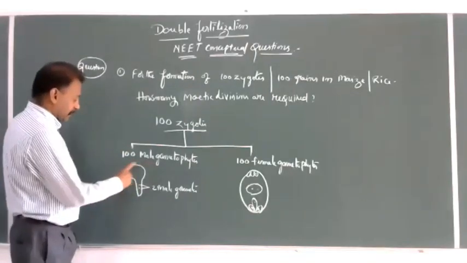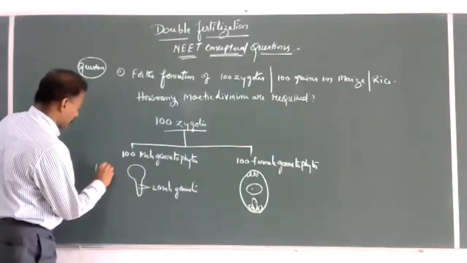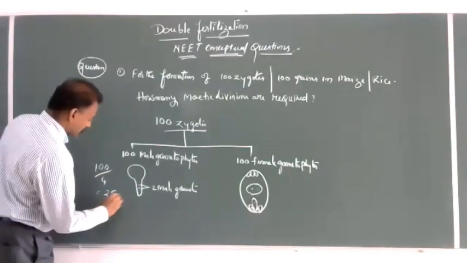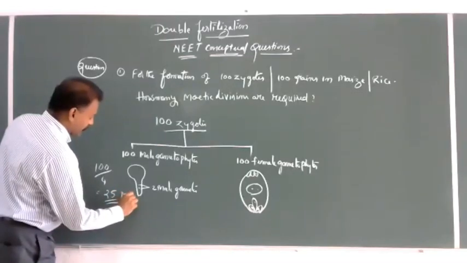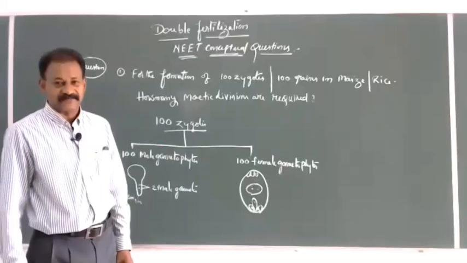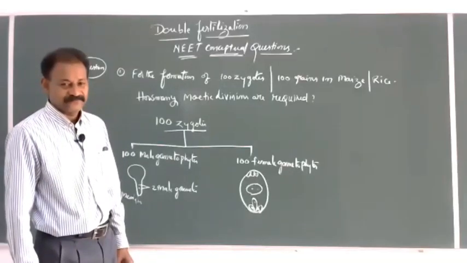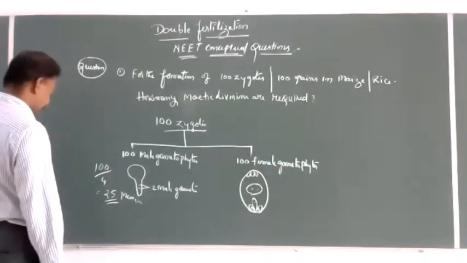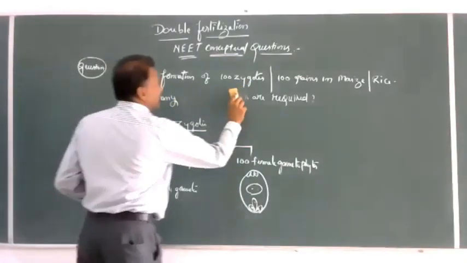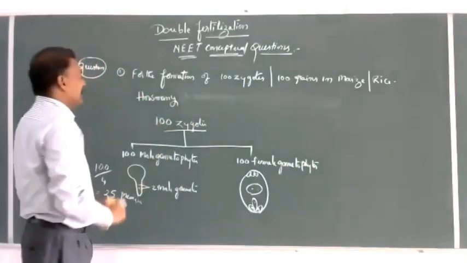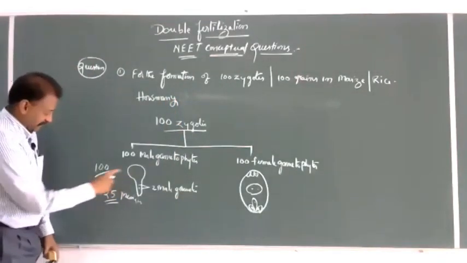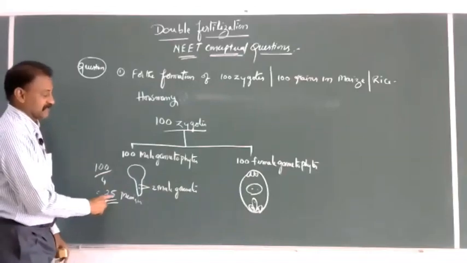So 100 by 4, 25 meiotic divisions. How many meiotic divisions are required? For males, 25 meiotic divisions.